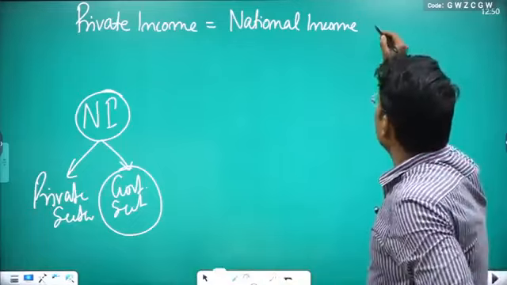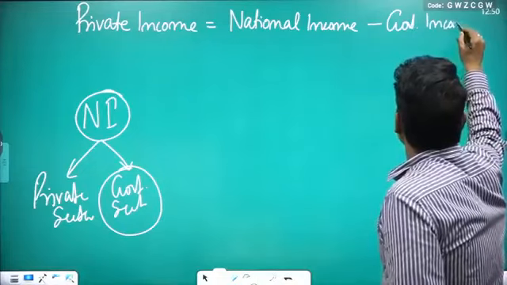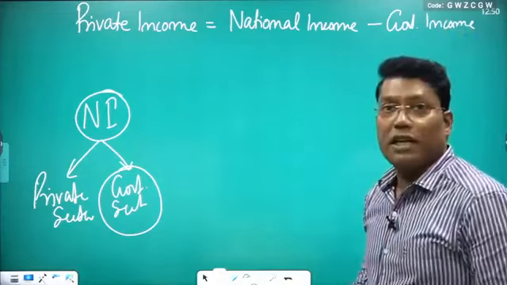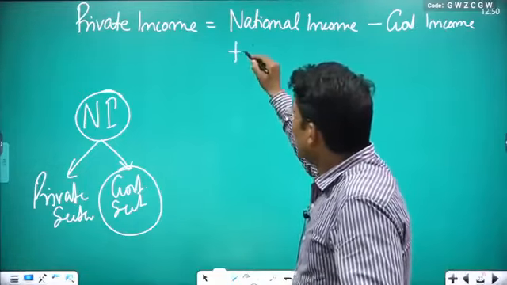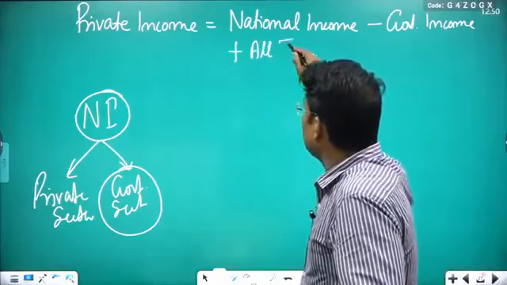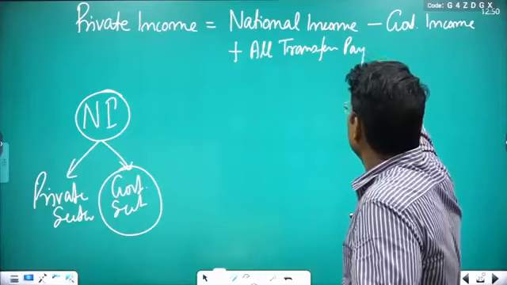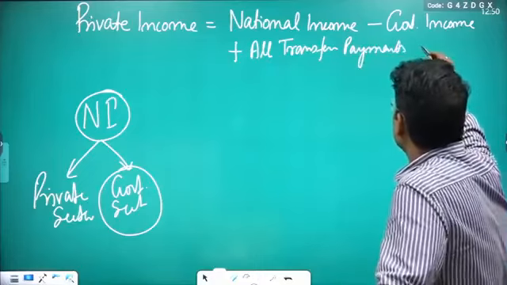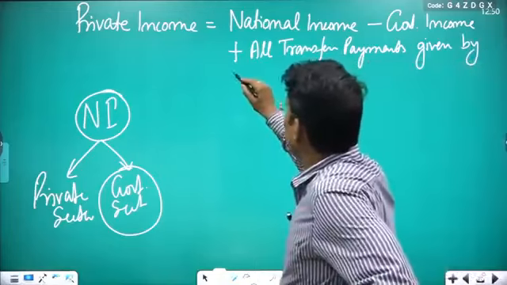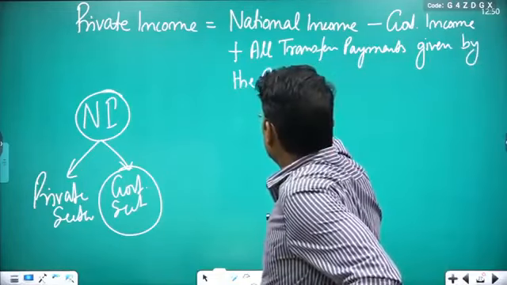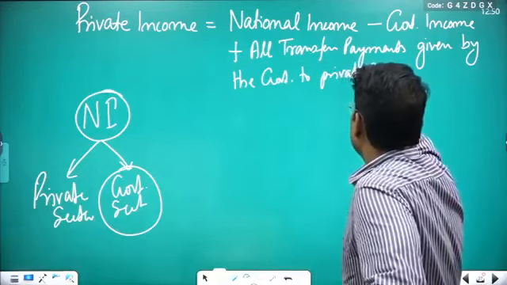So in national income, if you subtract government income, the remaining part will give you the income of the private sector from productive activities. But then you have to add all transfer payments given by the government to the private sector.